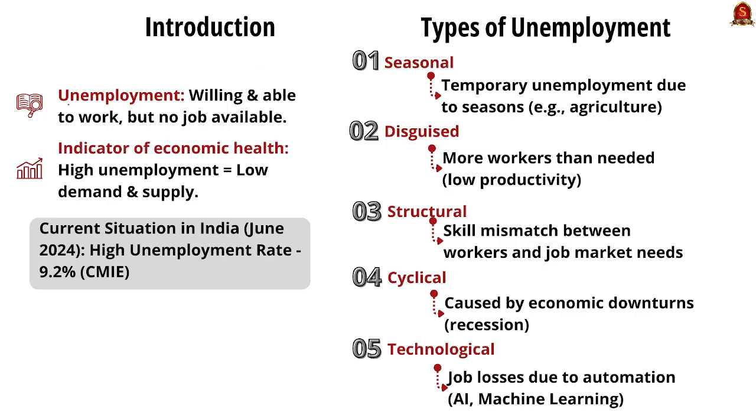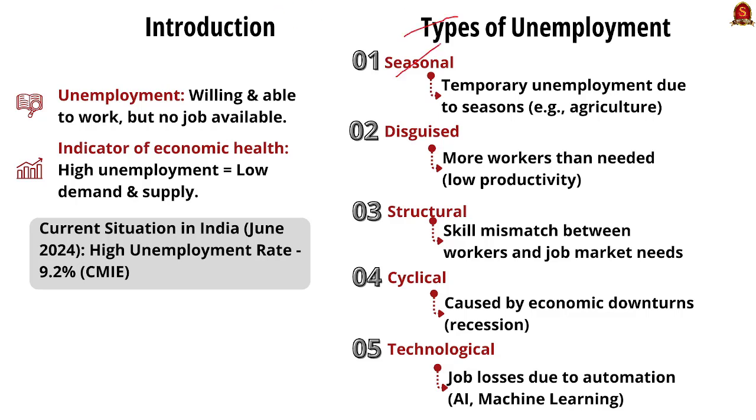See the introduction. Let's start with the basic understanding of the definition of unemployment. It is being willing and able to work, but there are no jobs available. Let's now see the indicators of economic health. High unemployment can be equated to low demand and supply. The current situation in India as of June 2024 is a high unemployment rate of around 9.2% according to the CMIE report. So let's move on to see the types of unemployment in brief.